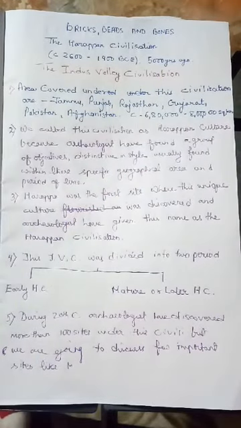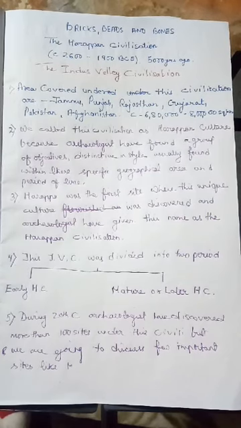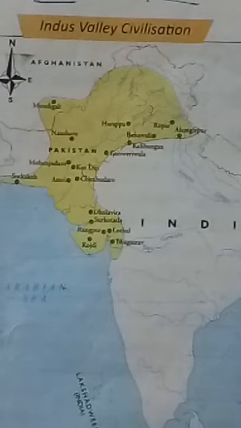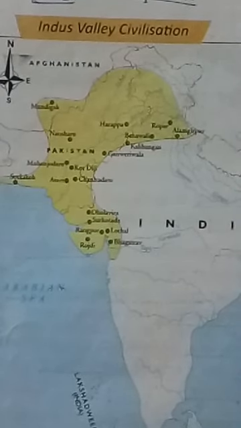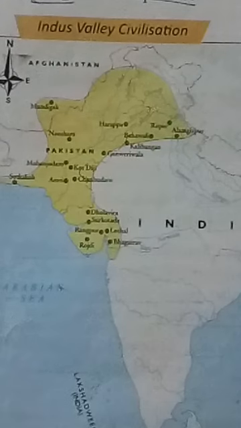So the area covered, I'm telling you, only the area covered under this civilization. Don't get confused, dear student. Yesterday also, don't get confused about the area covered and the sites. See the area covered under this civilization. You can see that the green colored area is all part of this Indus Valley civilization.